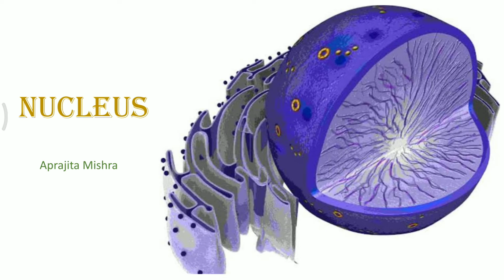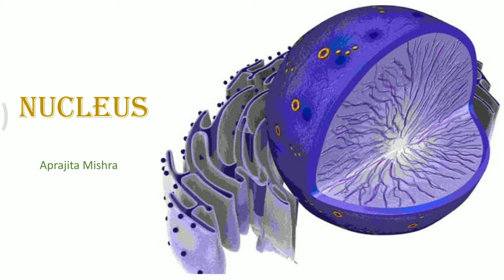As is the requirement of the cell, so is the function of the nucleus. And as is the function of the nucleus, so is the requirement of the cell. So both of them work in a coordinated way, the entire cell as well as the nucleus, to fulfill the requirements of the entire cell. Now, there are various functions which are performed by the nucleus depending on the different status of the cell.